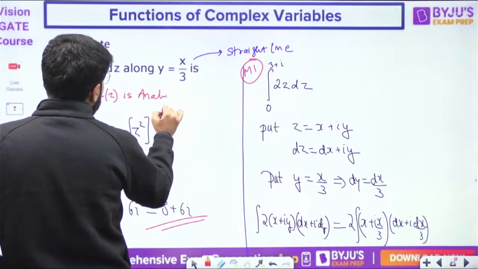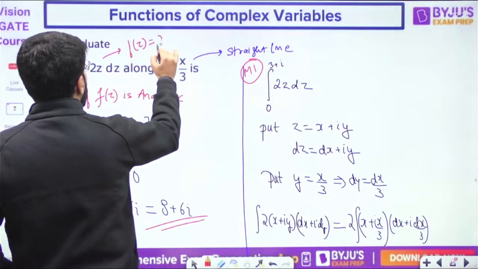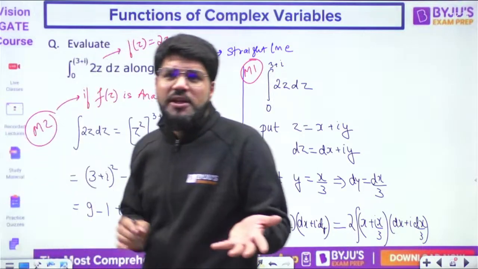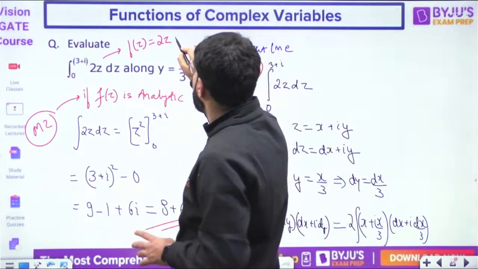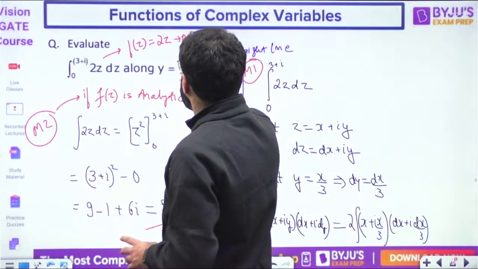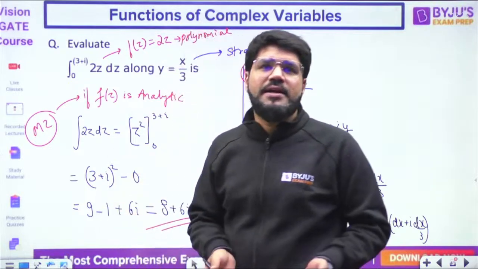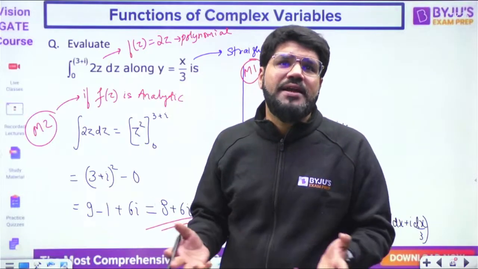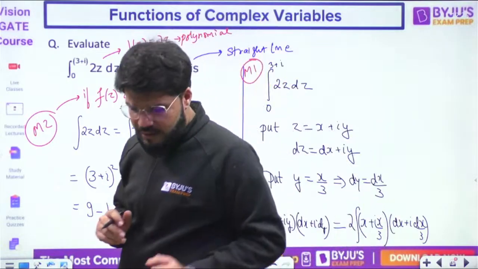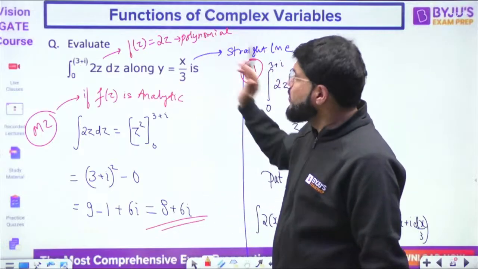So what is the function you are integrating? 2z, and 2z is what? It's a polynomial category, and hence it is always analytic. Polynomials, sinusoids, exponentials, they are always analytic. That is what we have already concluded earlier. So if the function f(z) is analytic, then its integration is going to be independent of path.